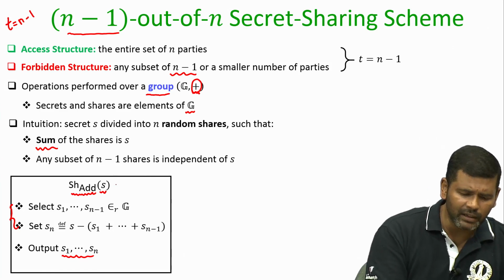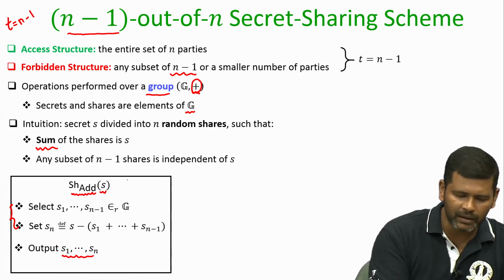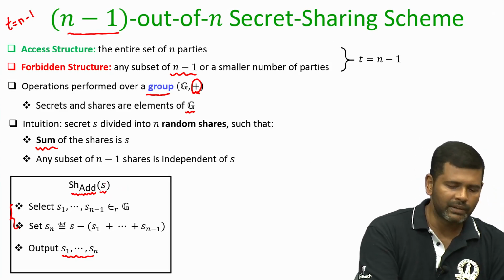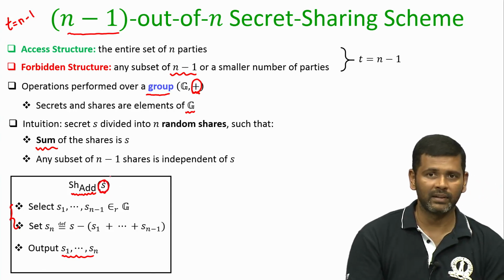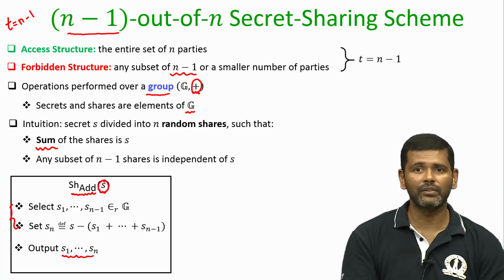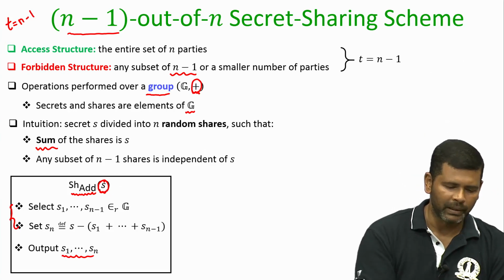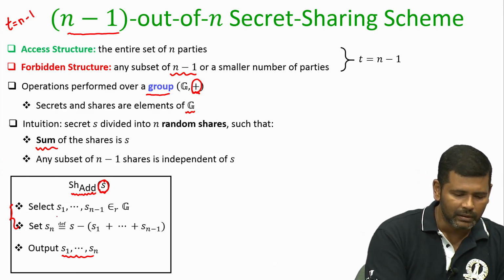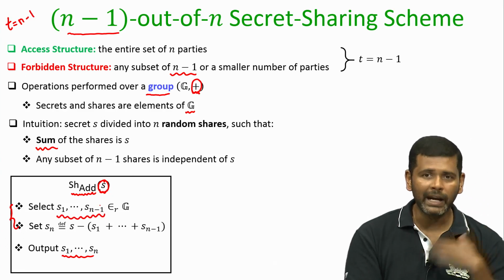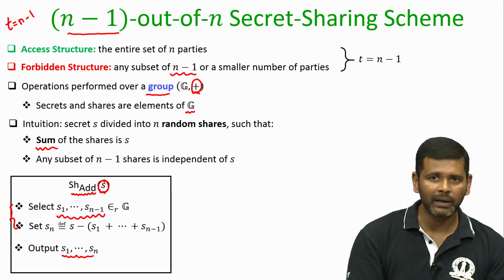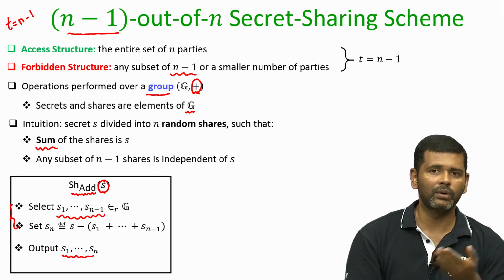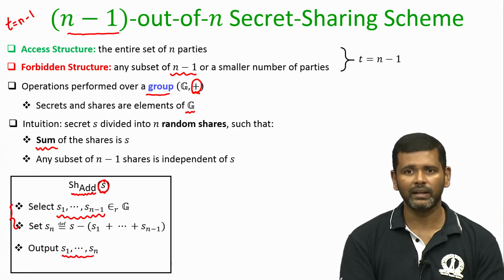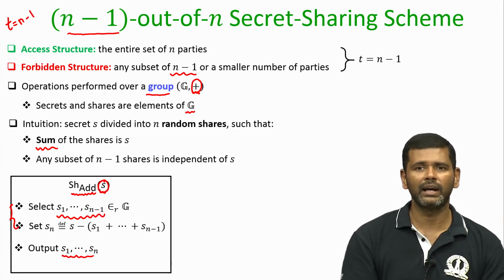Okay. So, now you can see why this algorithm is a randomized algorithm. Say for instance, if you execute this sharing algorithm with the same input S twice in succession, will you get the same values of S1 to Sn? No, need not be, because the first time you run the sharing algorithm with input S, the shares S1 to Sn minus 1 might be different. In fact, they are independent compared to the values of S1 to Sn minus 1 when you run the sharing algorithm for the secret S in the second attempt,